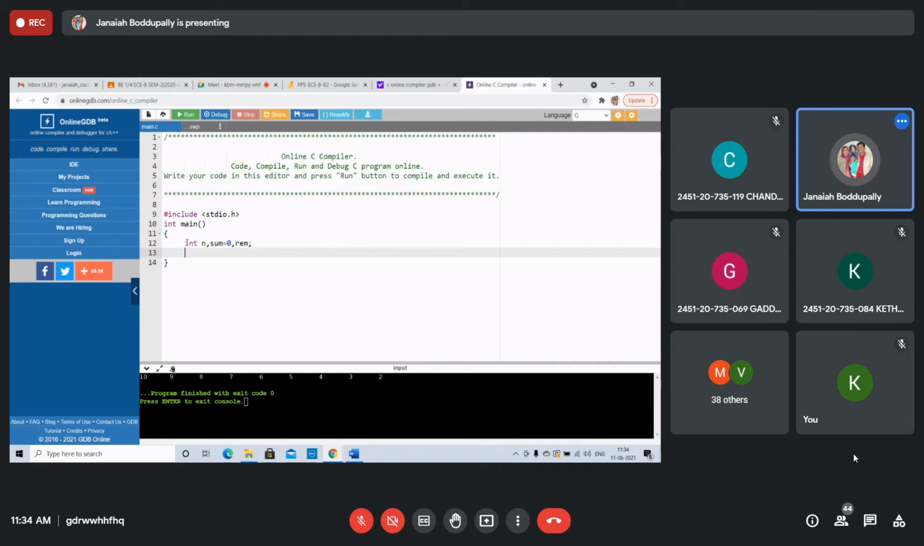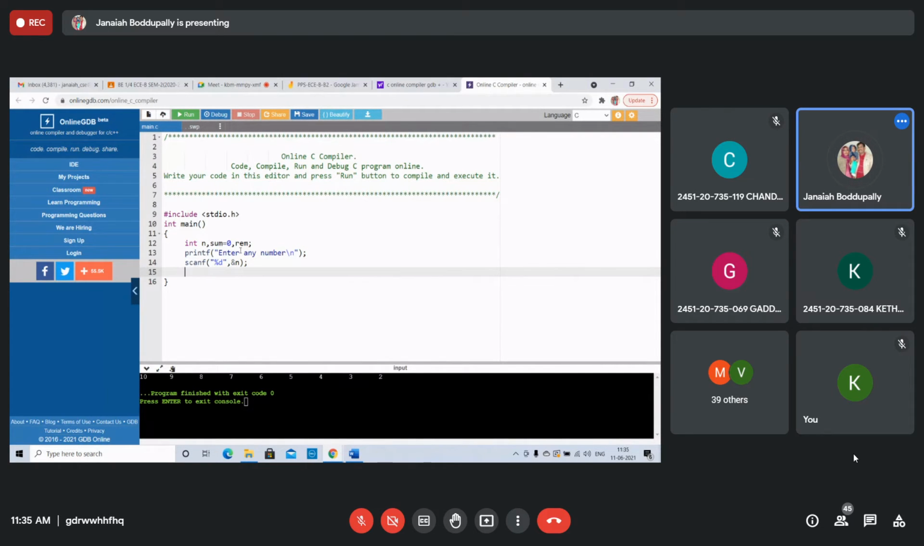Now printf, you want to get any number from the keyboard, so printf, enter any number. It is a number only, any number from the keyboard. That's it. Next, scanf, percent d, ampersand of n. I take it from the keyboard.